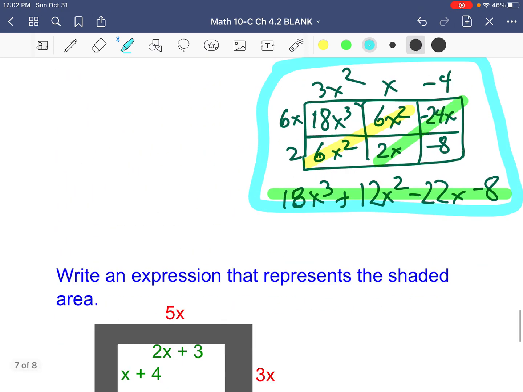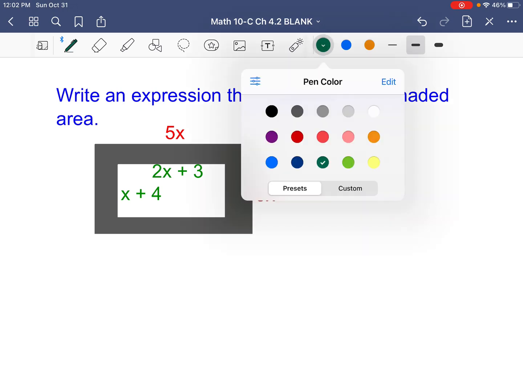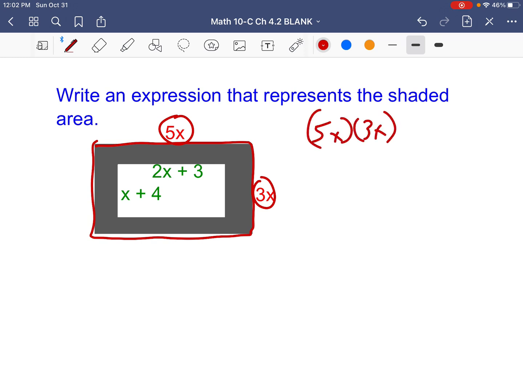There's another, yeah, 2 more questions. All right. I like the box. So here we go. Write an expression that represents the shaded area. Here I'm getting confusing, misleading, and what the heck? Well, note the outside area, the big box, is what? 5x times 3x, which is 15x squared. What's the inside box? Ooh, this inside box is, we're subtracting 2x plus 3 times x plus 4.